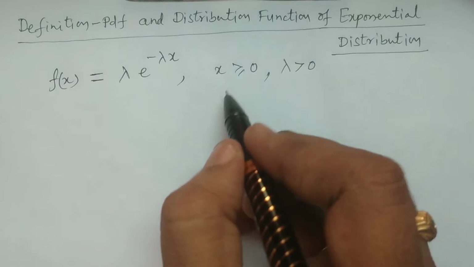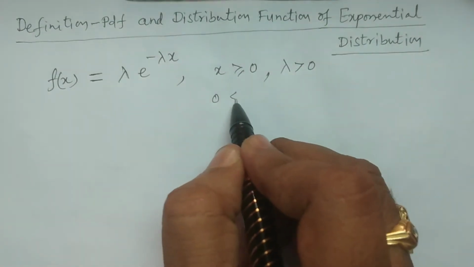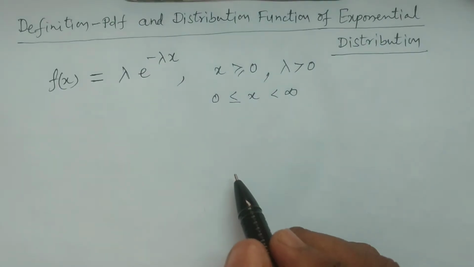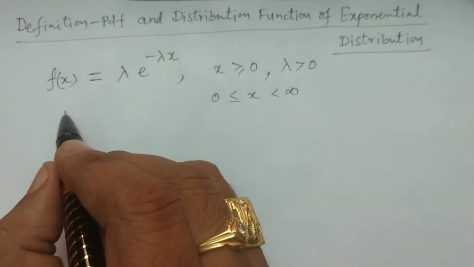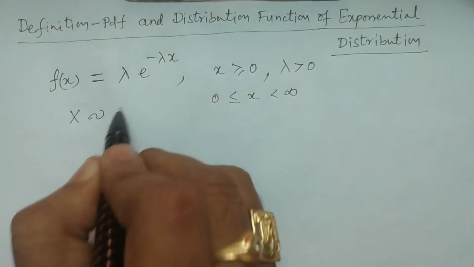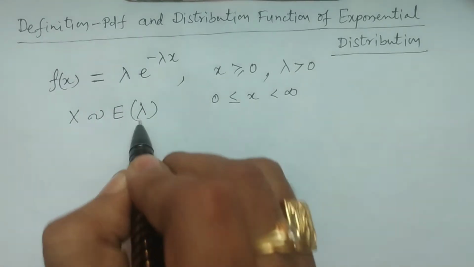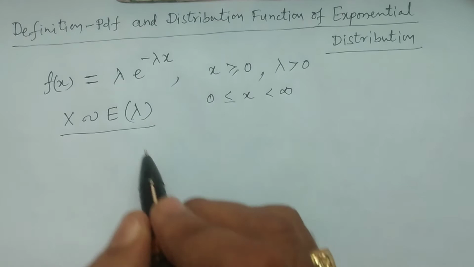You can write the limits as 0 less than or equal to x less than infinity. Here we write X follows exponential distribution with parameter lambda. This is the notation.